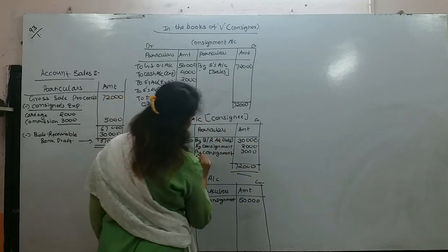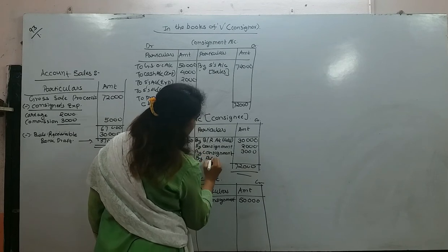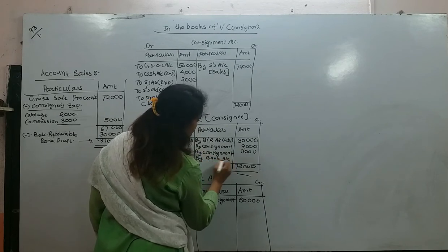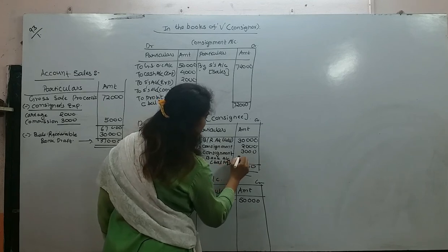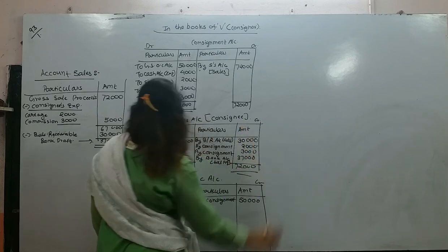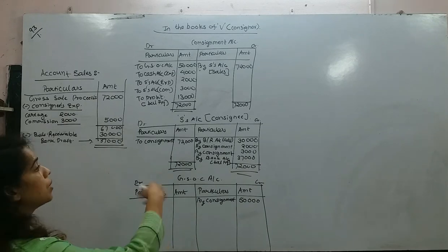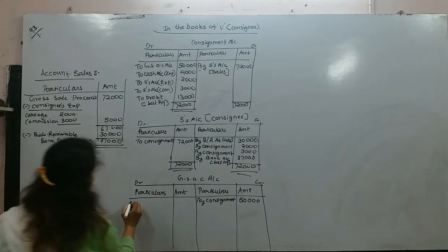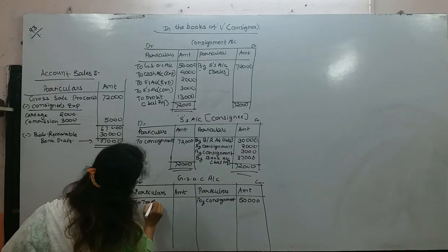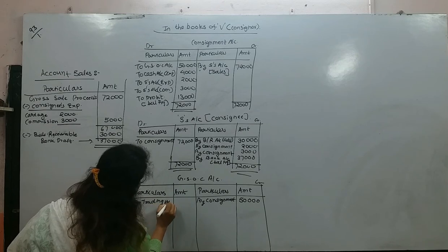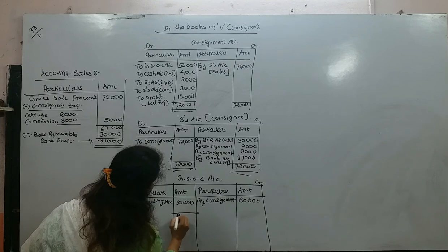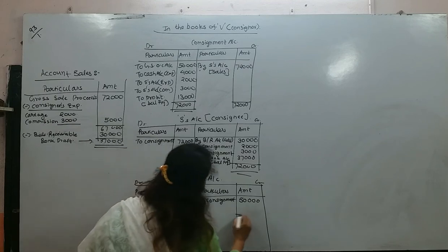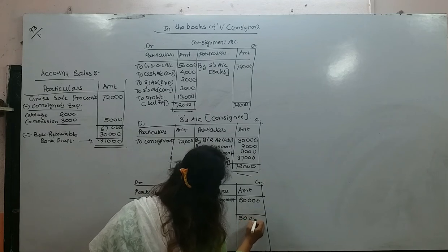Already we have calculated, students. By bank account, in bracket balancing figure, 37,000. And here the remaining balance we will transfer to trading account. How much? 50,000. Are you able to understand what we are doing, students? It is very easy.